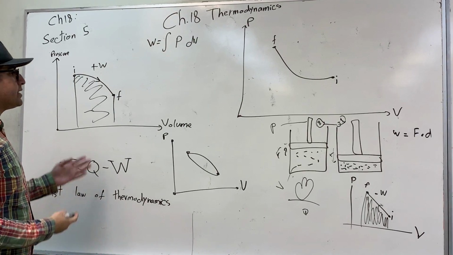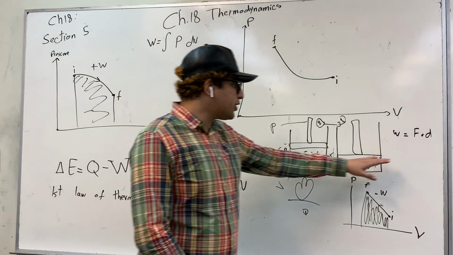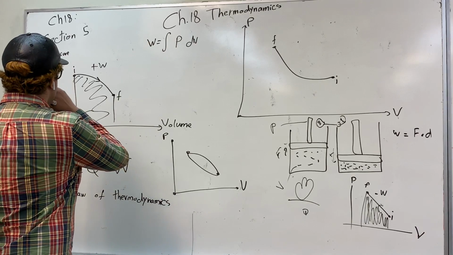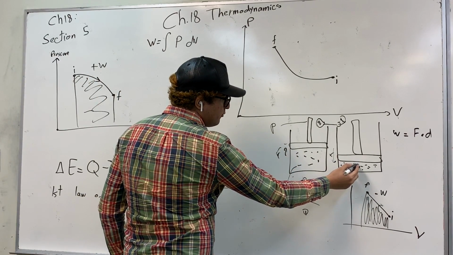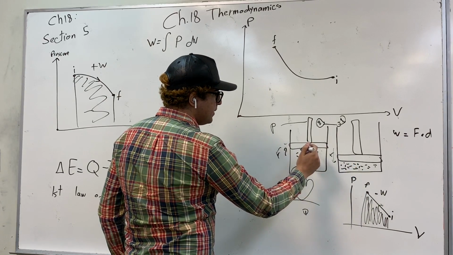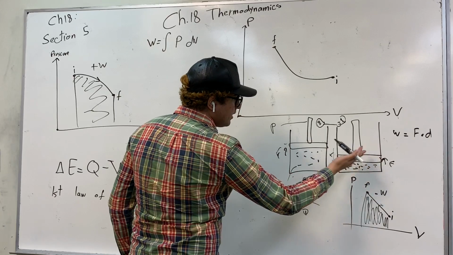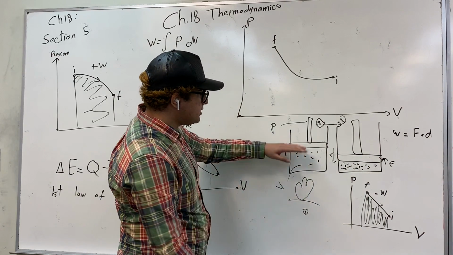If you want to understand this conceptually, you can look at it this way. We know that work is force dot displacement. If we're decreasing pressure, the force exerted by the gas on the piston is an upward force, and the displacement is in the same direction, because we're moving the piston upward.